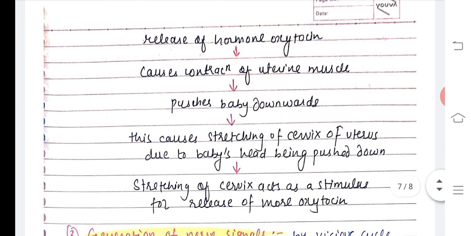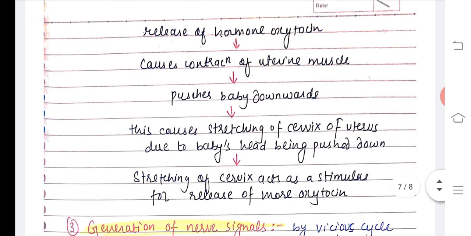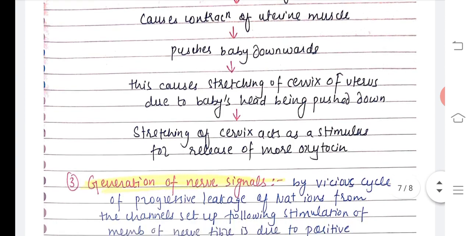So here is the chart where you can clearly see there is release of the hormone oxytocin, which causes contraction of the uterine muscles, and that pushes the baby downwards. This causes stretching of the cervix of the uterus due to the baby's head being pushed down, and stretching of the cervix acts as a stimulus for release of more oxytocin. So this is a positive feedback mechanism that occurs during childbirth.